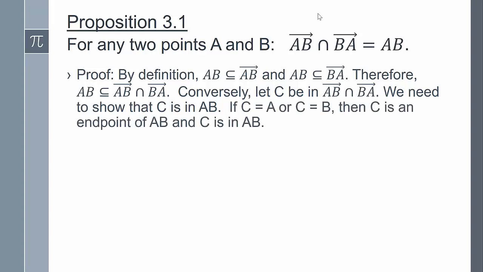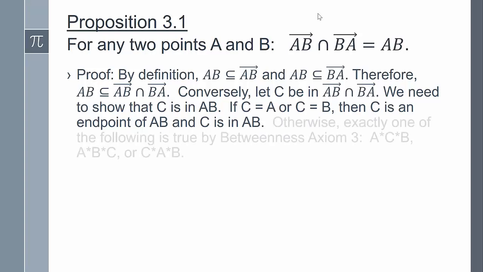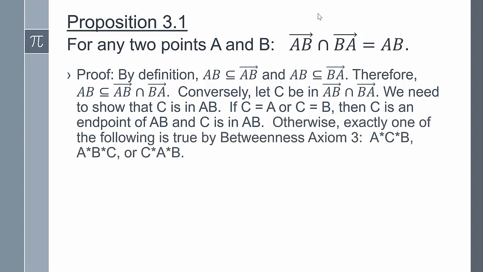Well, if C is equal to A or C is equal to B, then C is an endpoint of AB, and so then C is in segment AB. So let's assume that C does not equal A or B. Otherwise, we know that exactly one of the following is true by betweenness axiom 3: C is between A and B, B is between A and C, or A is between C and B.